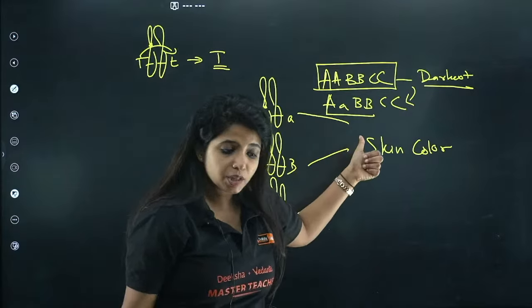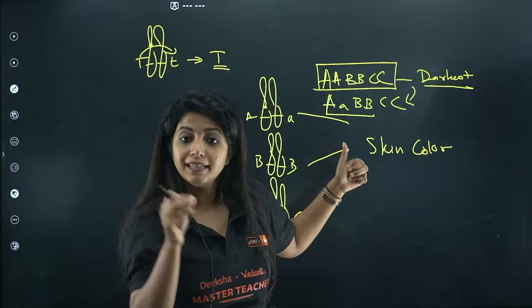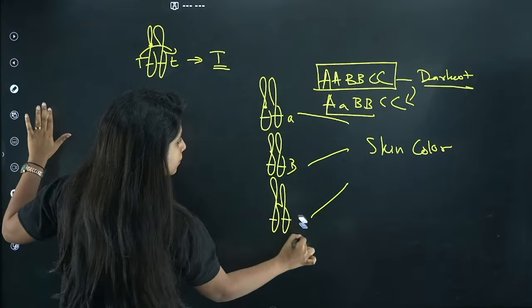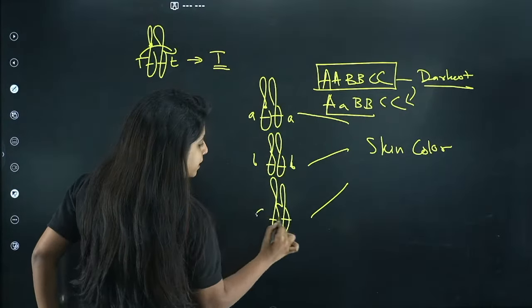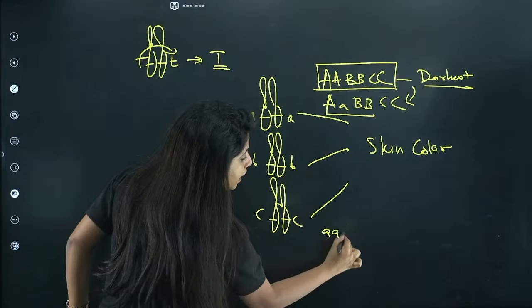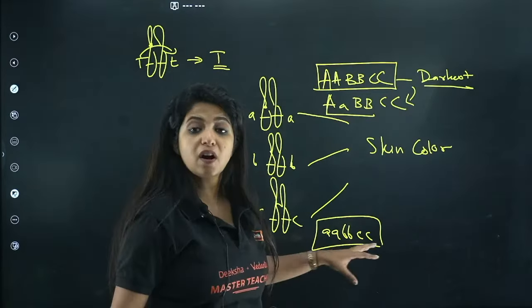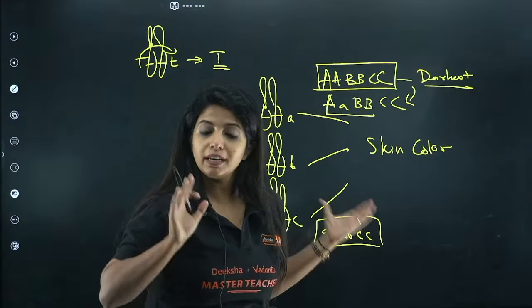So in that sense, which one will be having the lightest skin tone? If I want to have the lightest skin tone, then my dear children, over here, everything will be recessive. Small b, small c, small c. That means A, B, B, C, C. This will give me the lightest skin color because less amount of protein, or whatever protein is being produced, is going to be less.